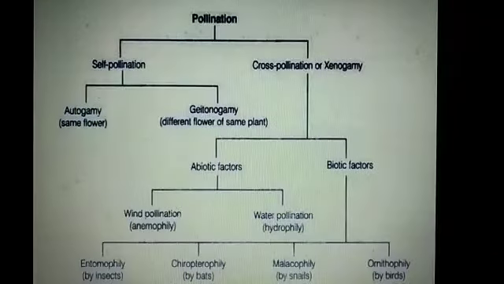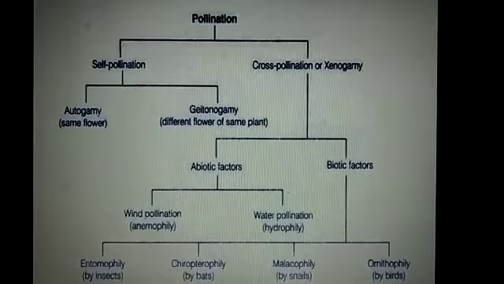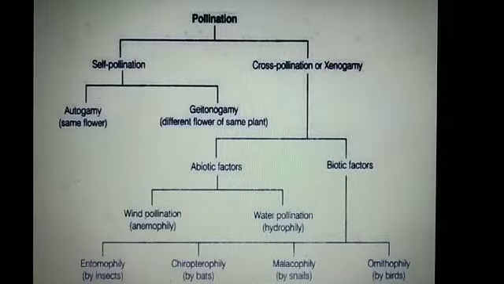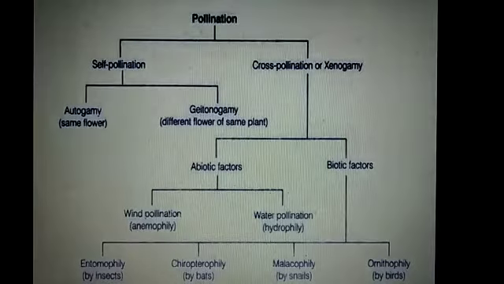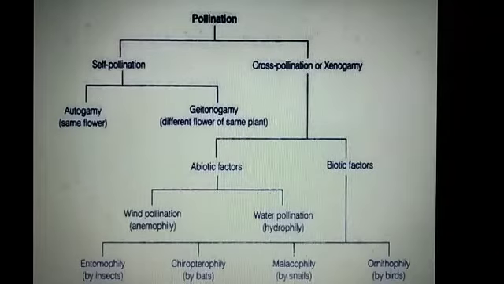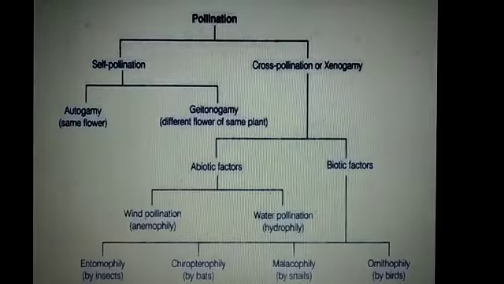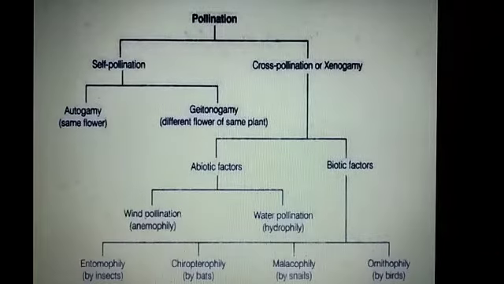Actually, pollination is of two types, self-pollination and cross-pollination. Self-pollination is called autogamy and cross-pollination is called xenogamy. Autogamy means pollination occurs in the same flower, and geitonogamy means pollination occurs in a different flower of the same plant. So it is also a type of self-pollination. Cross-pollination is when the pollination occurs between different plants.